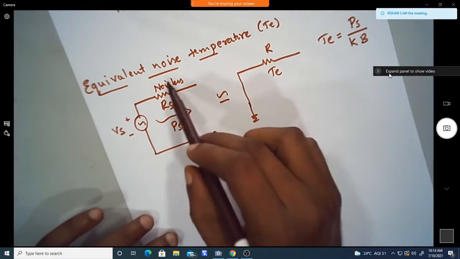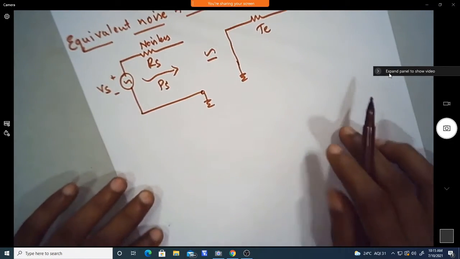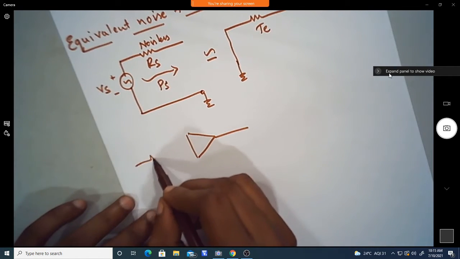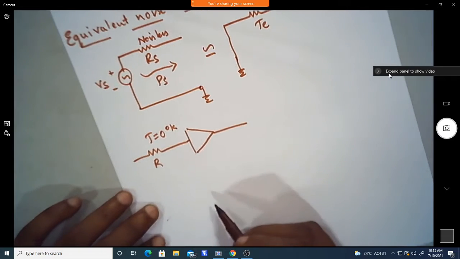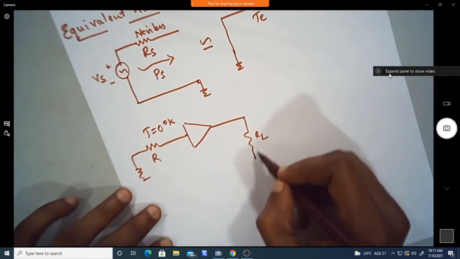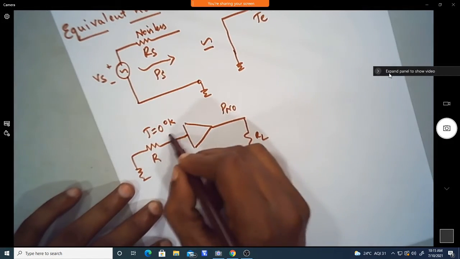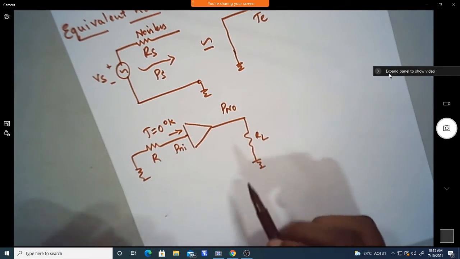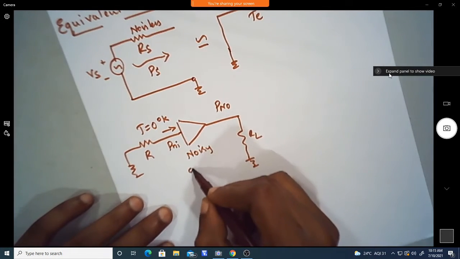This is a general case where we are modeling a noisy resistor. If I take the amplifier case, we have the resistor at T equal to 0 degree Kelvin, and now we have the load here. Now we have the output power and the power available at the input of the amplifier. Let us take this as a noisy amplifier.